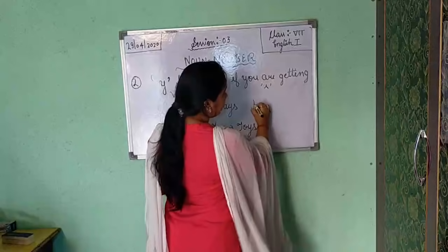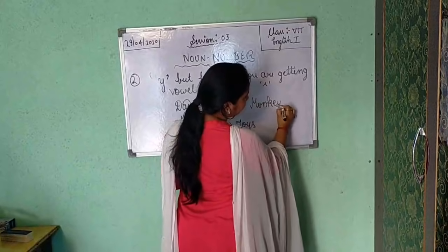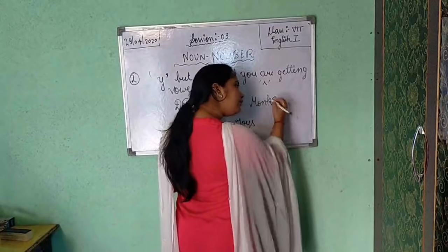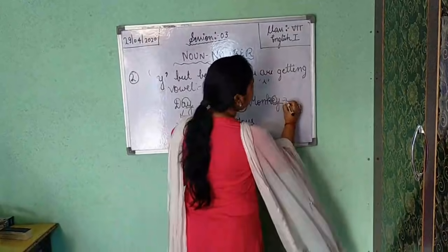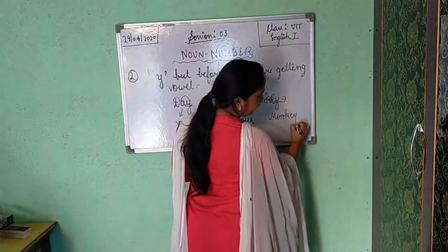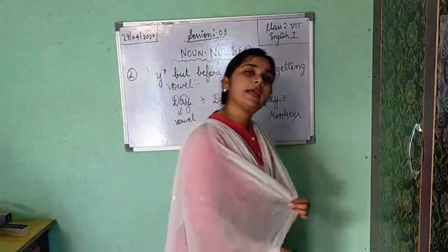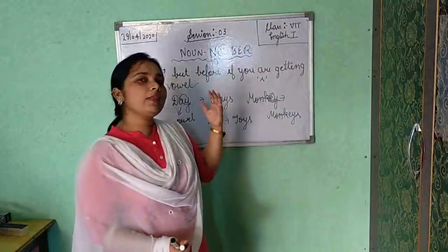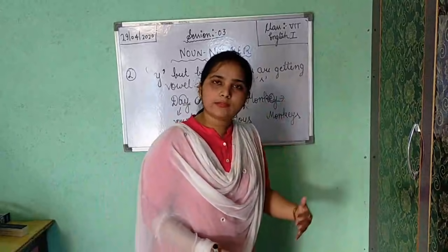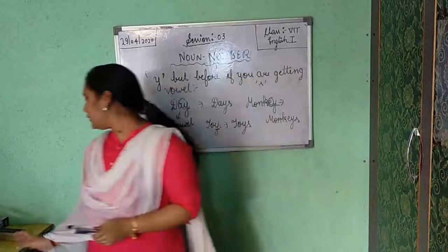Okay. Monkey, M-O-N-K-E-Y. Y is in the last, and before y, we are getting vowel E. So for making plural, we will write M-O-N-K-E-Y-S. Understood? In the last, if you are getting y, and before of that, if you are getting any vowel, so for making plural, you will only add S. Now the second thing,